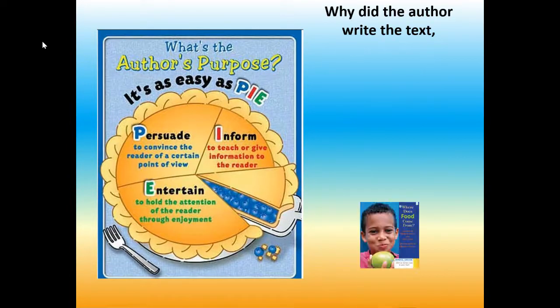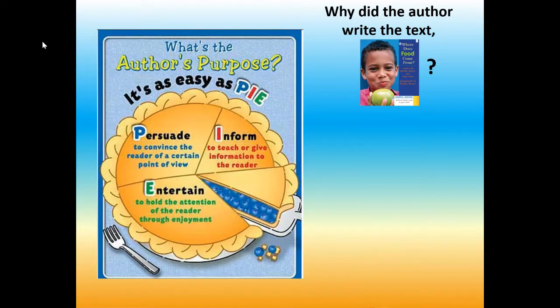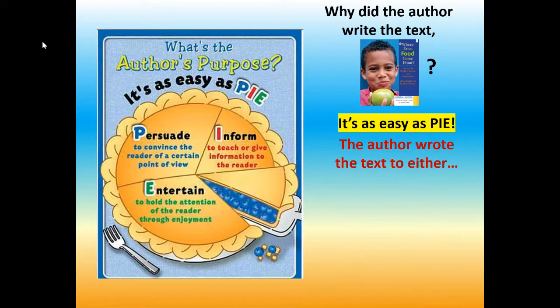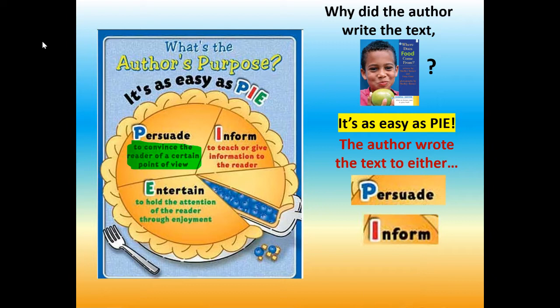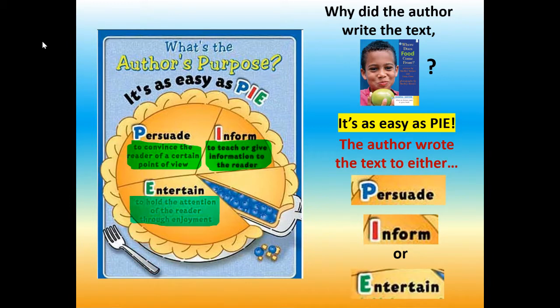So why did the author write the text, Where Does Food Come From? Well, it's as easy as pie, P-I-E. The author wrote the text to either persuade, so P stands for persuade, and persuade means to convince the reader of a certain point of view, or the author wrote the text to inform, I stands for inform, to teach or give information to the reader, or entertain, E stands for entertain, and entertain means to hold the attention of the reader through enjoyment.